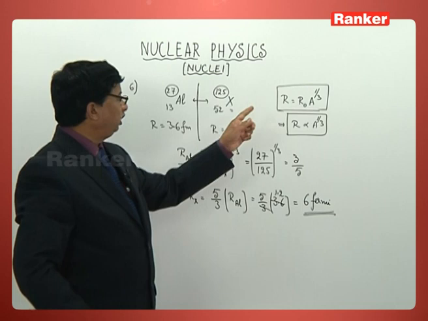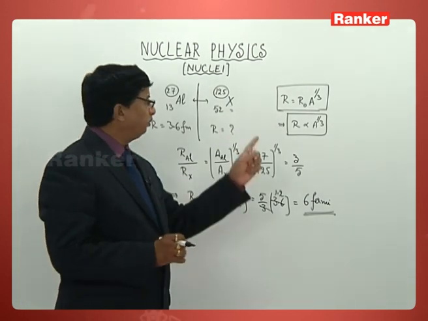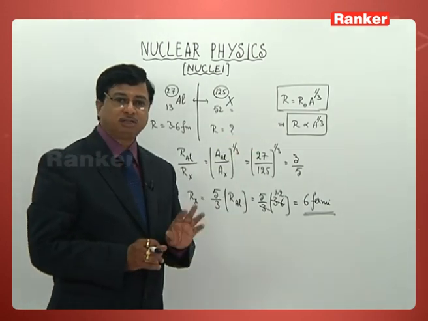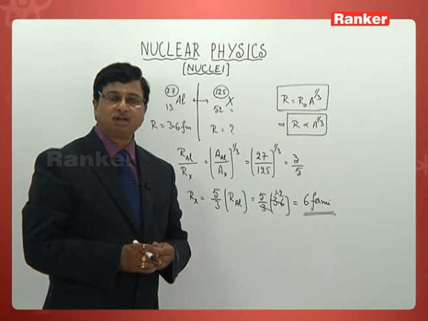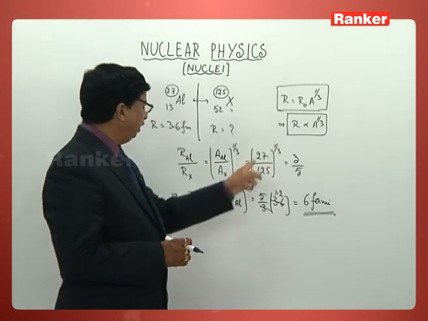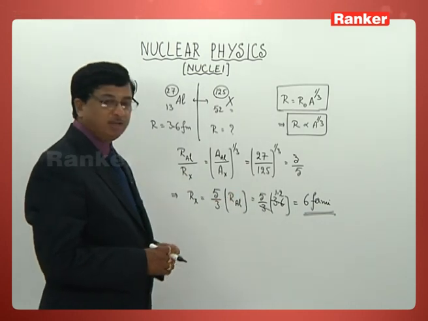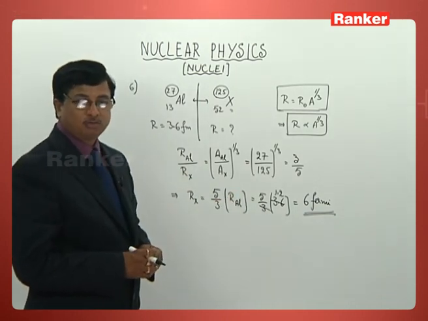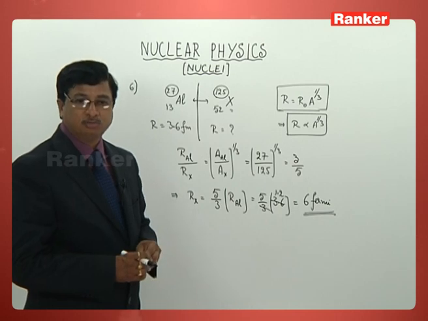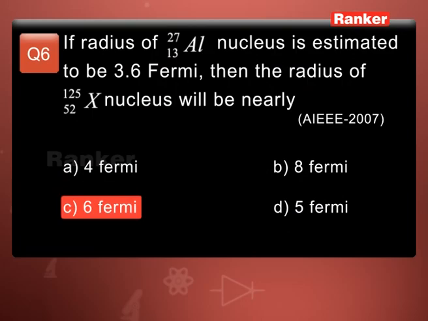And all of you know pretty well, radius is simply depending on the mass number there, nothing else. R naught anyhow is a constant. So we can directly write the same equation to solve this problem, and 6 Fermi is the answer I have got, which of course is the third option given in this problem. Therefore we can write the answer for this problem is C.